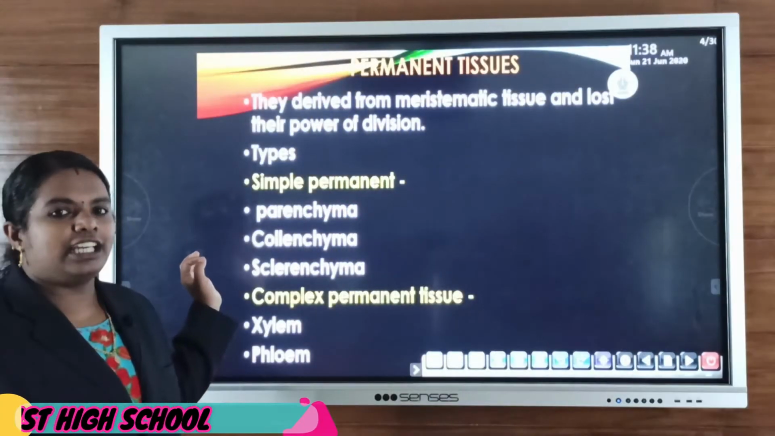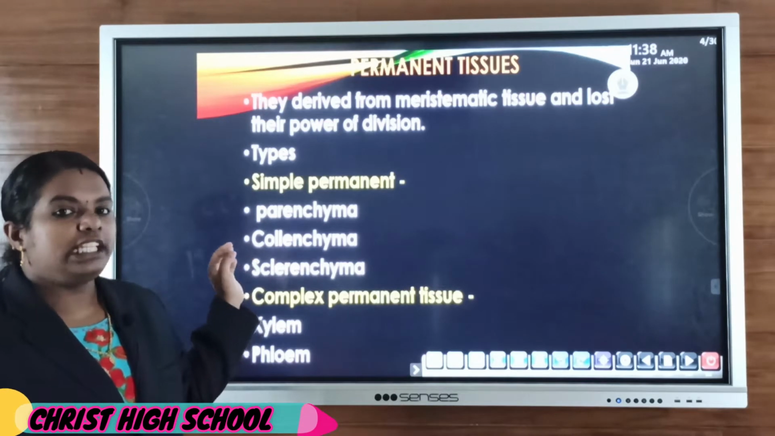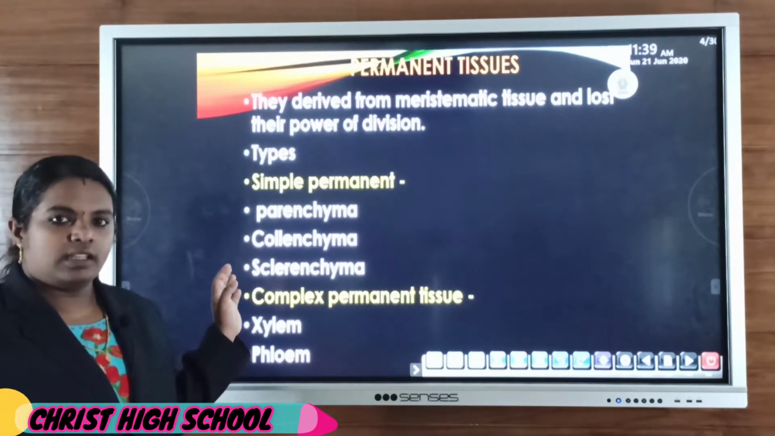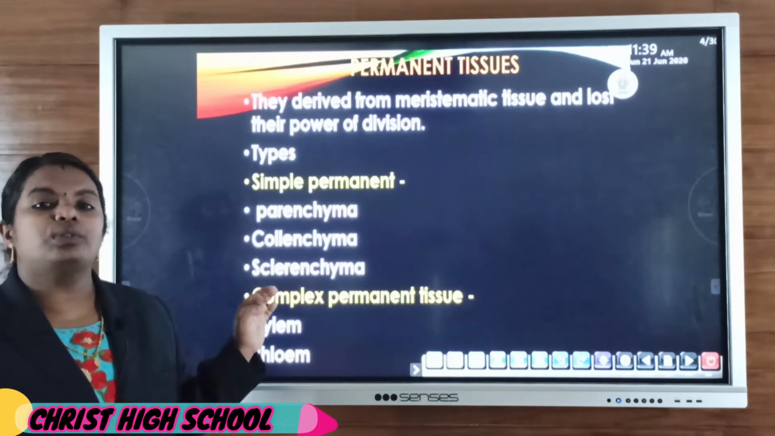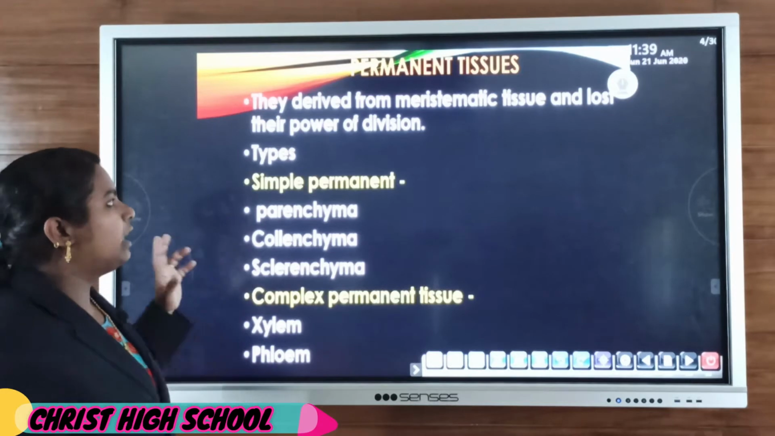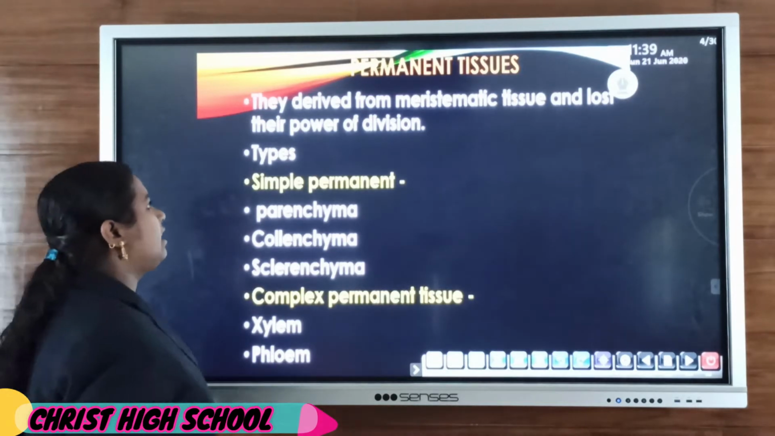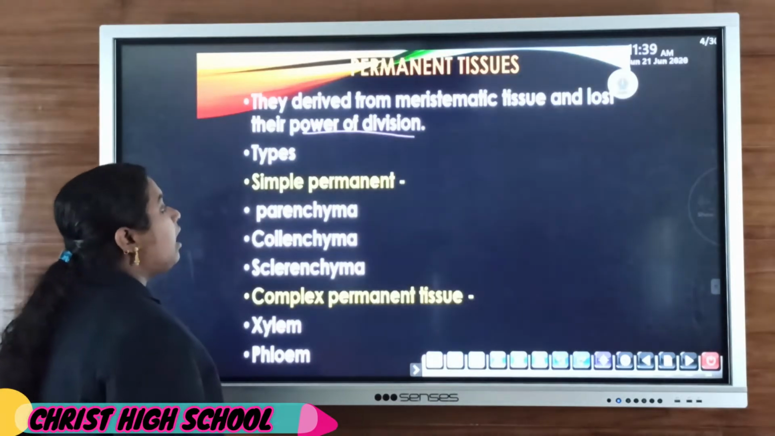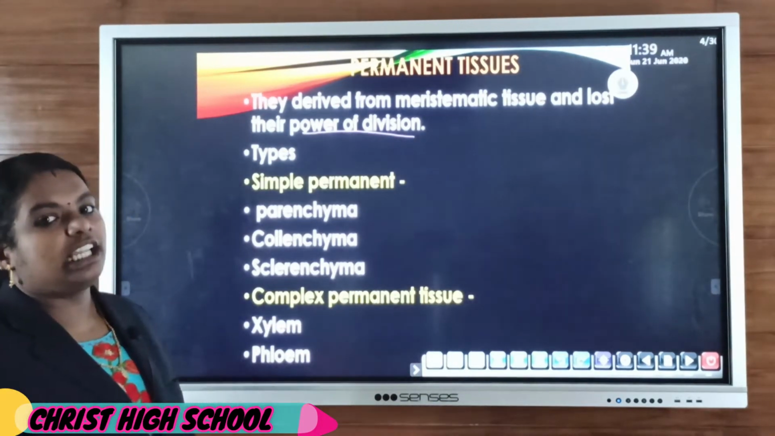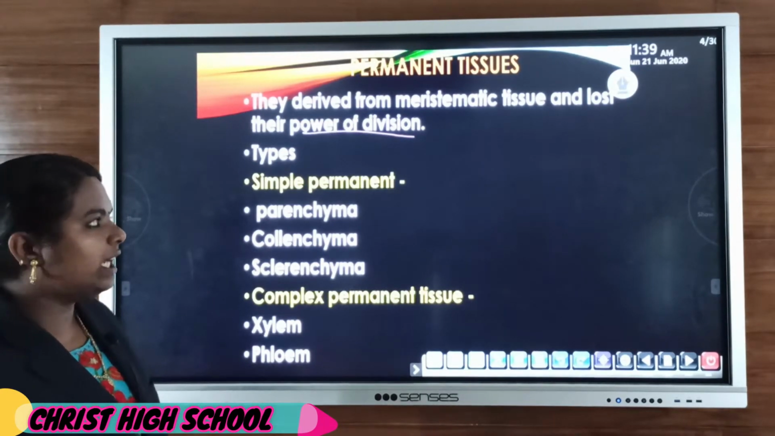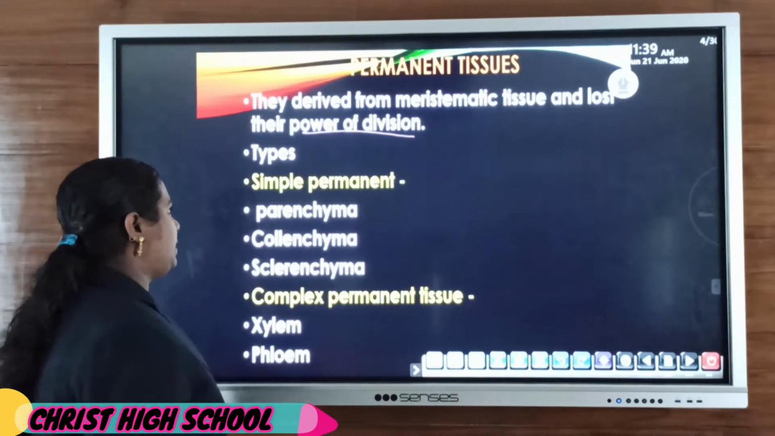Okay, permanent tissues are normally derived or formed from meristematic tissue itself. That means they have lost the capacity of division. That is why they are known as permanent tissue. So they lost the power of division, but they are actively engaged in other bodily functions. They carry out other functions in the plant body.